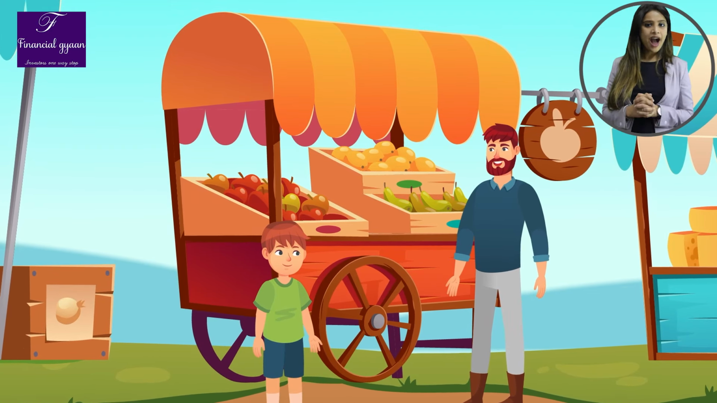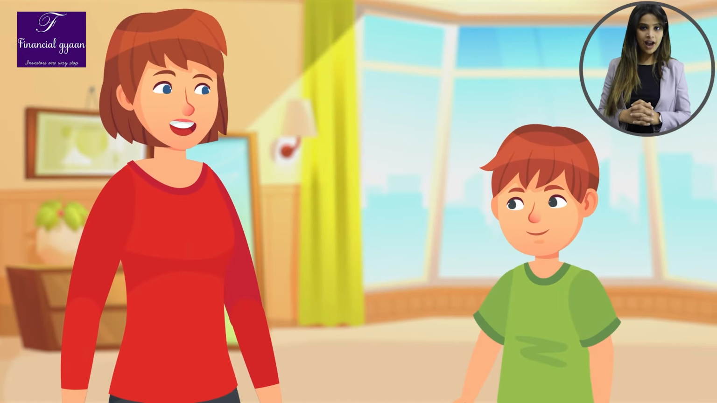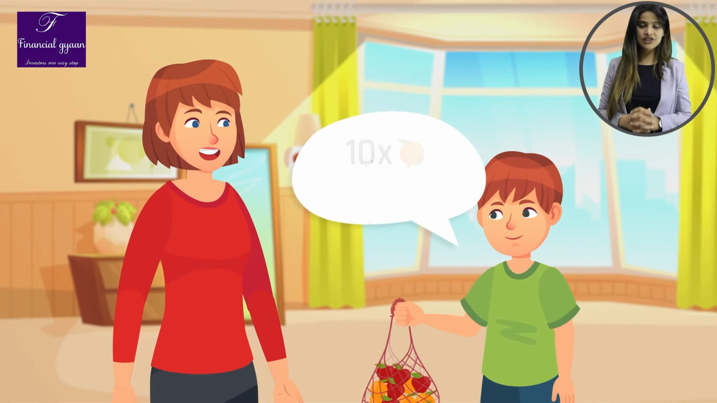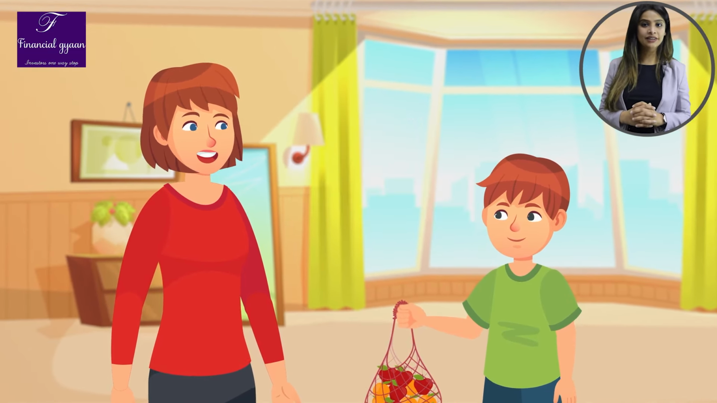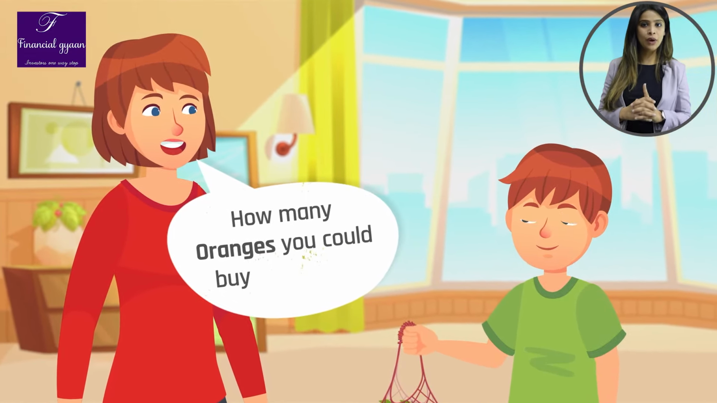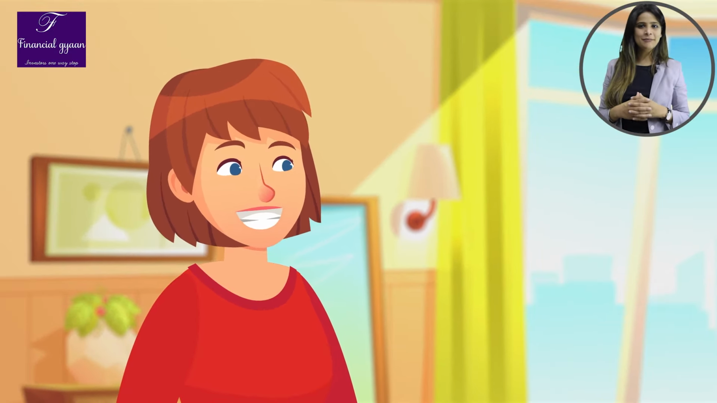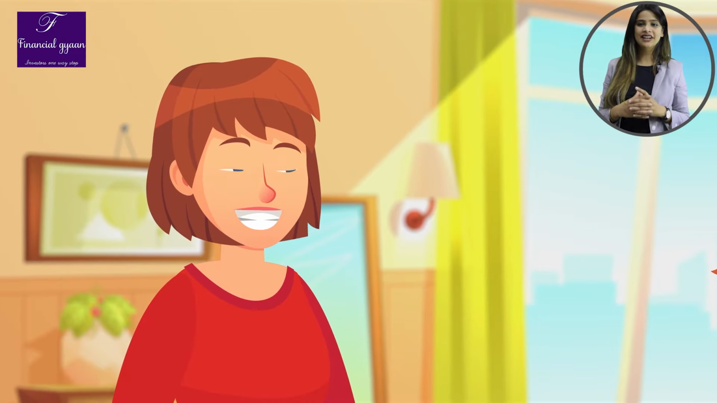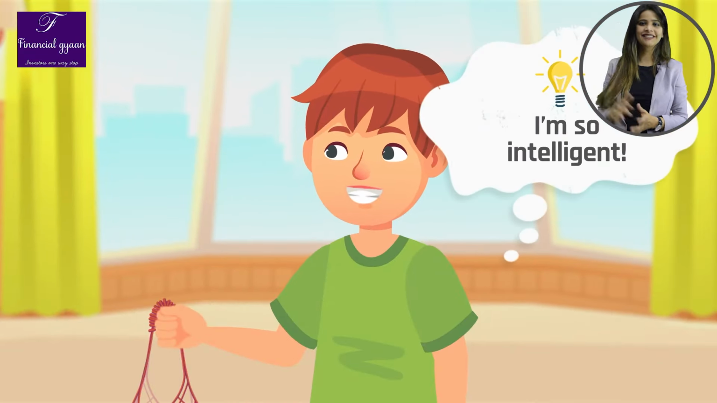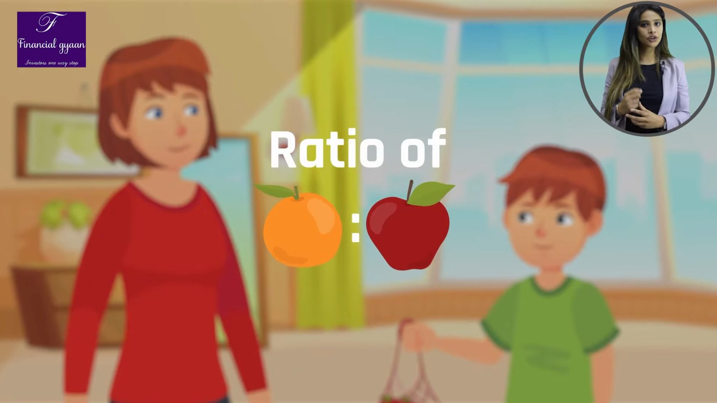Let me make it easy. I will suggest you buy 10 oranges and 5 apples. After returning, your mother asked you how many oranges and apples you bought, and you told her that you bought 10 oranges and 5 apples. Now, mothers being mothers, she wanted to test you and asked how many oranges you could buy for one apple. You, being a smart kid, said 2. Mother is extremely impressed and proud of herself that she sent you to such a good school, and you are like, wow, I'm so intelligent. This was nothing but the ratio of oranges to apples, that is 2:1.